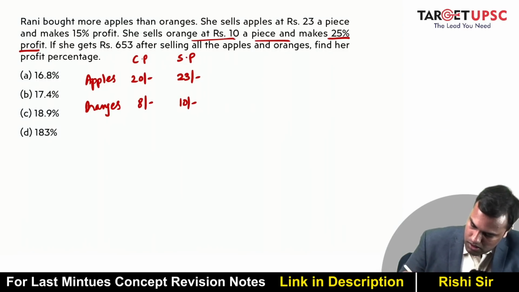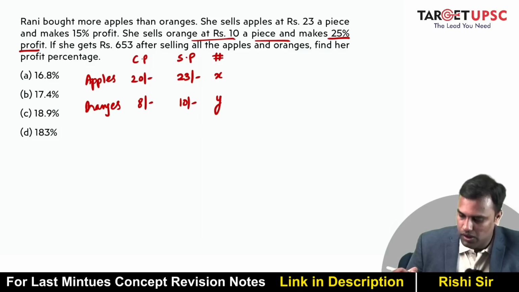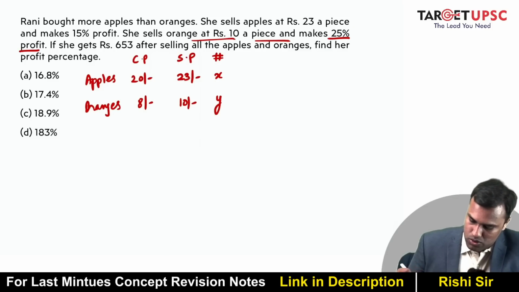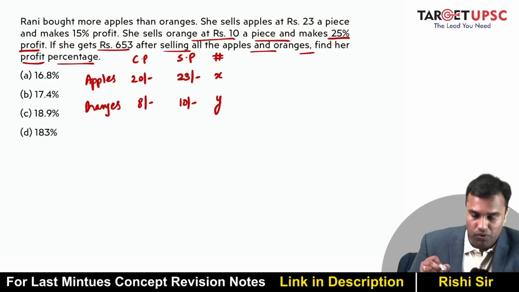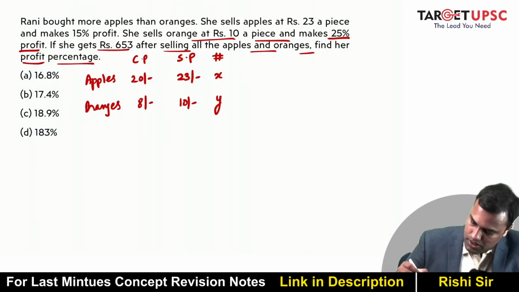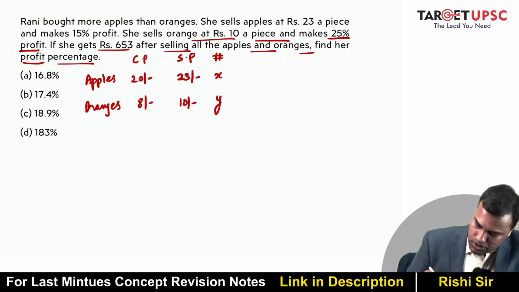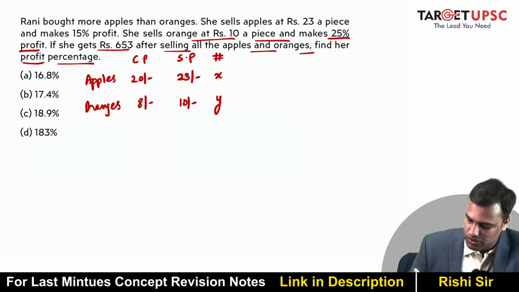What else do we know? Let's say the number of apples is X and the number of oranges is Y. So if she gets 653 after selling all the apples and oranges, find her profit percentage, right? Now let's look at this. Let me just reduce the size. Okay. Now 653 is the profit she receives, right? So what is the profit per apple? It is 3 rupees. So can I say, okay, sorry, not the profit, the selling price.